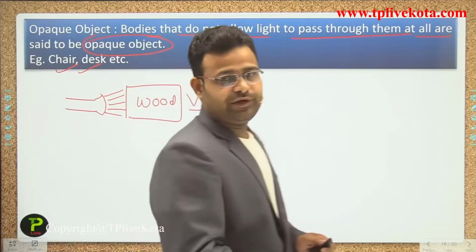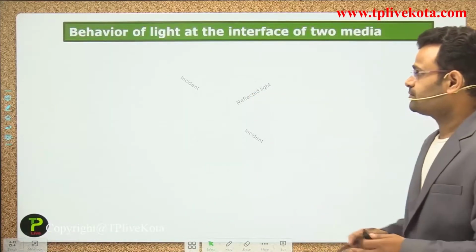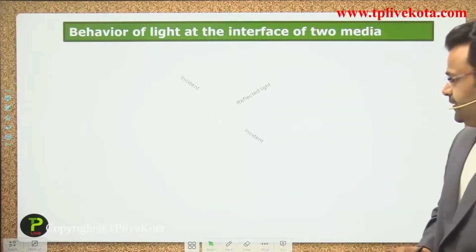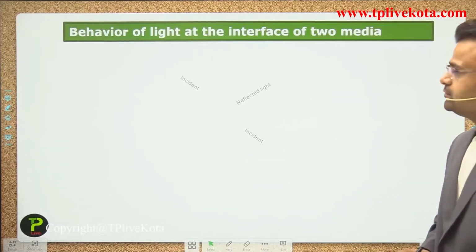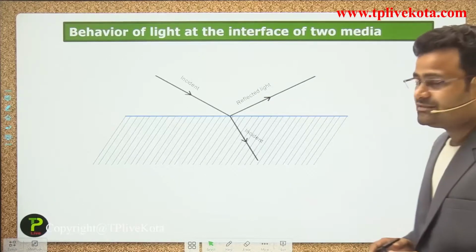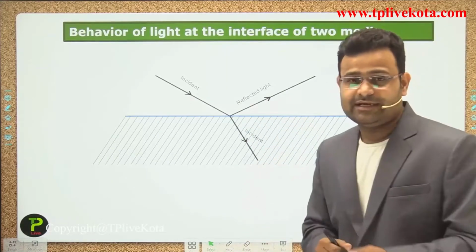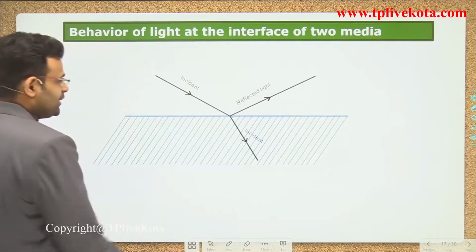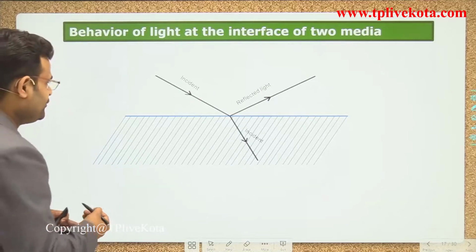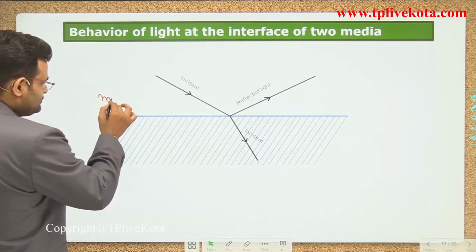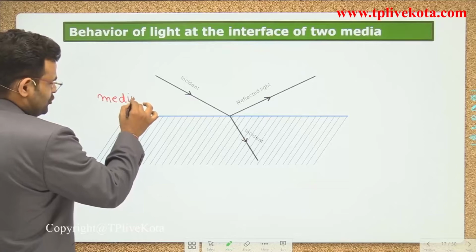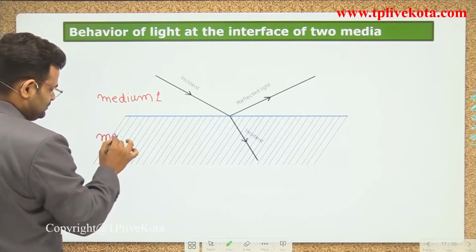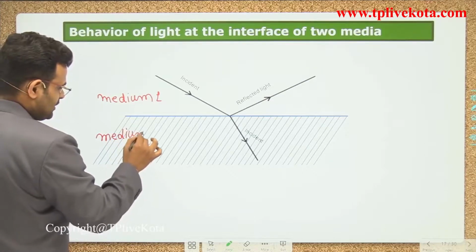Now we move to the next point, the behavior of light at the interface of two media. We will explain that phenomenon. Here is medium one, and you can assume any medium, and here is medium two.